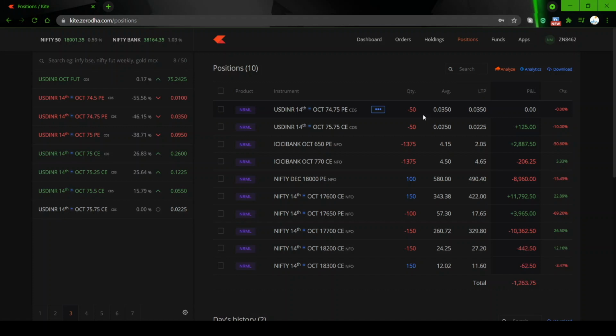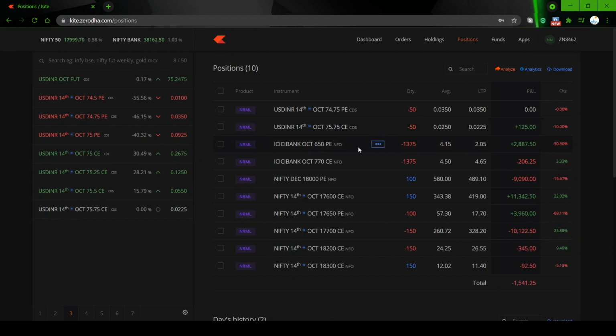Means if the USD INR RBI reference rate is between these rates, 74.75 and 75.75, then we will take home 3000 rupees. The maximum loss in this trade is undefined because this is a short strangle. When we do a short strangle, we are not hedged. We have not given any hedge for the positions. If there is a huge movement on one side, we will be making a loss. If we make a loss, we can do the adjustment.